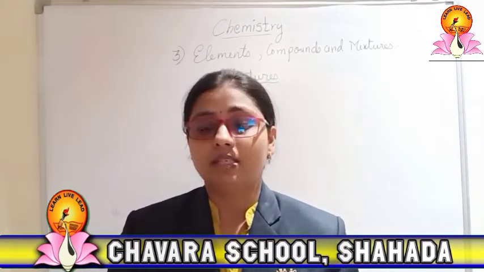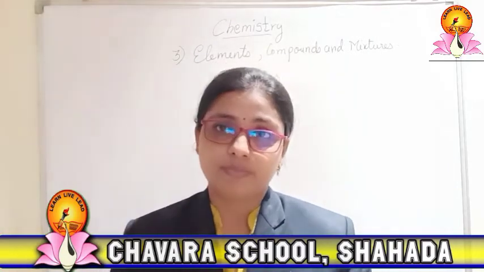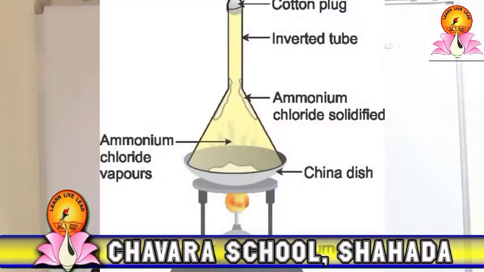Another method for separating a solid mixture is sublimation. We have already studied the sublimation method. In sublimation, the solid changes directly into the gaseous state, and that is known as the sublimation method. So if we take a mixture of NaCl and ammonium chloride, NH4Cl, and mix them together, we can separate them by the method of sublimation.